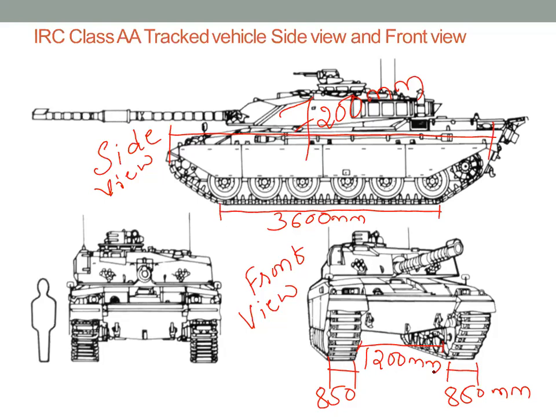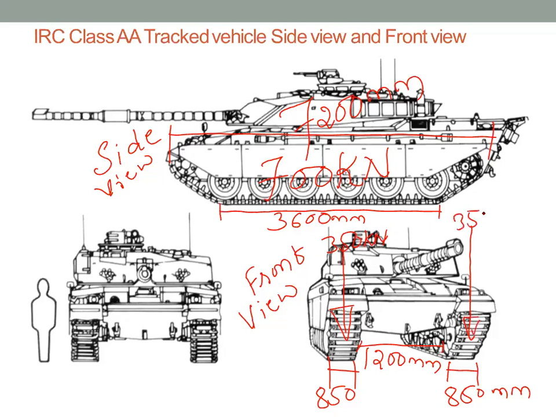Now what is the load of this vehicle? Total 700 kilonewton, the weight of the vehicle is 700 kilonewton. This is split into two, that is 350 here, and on the other wheel it is also 350.